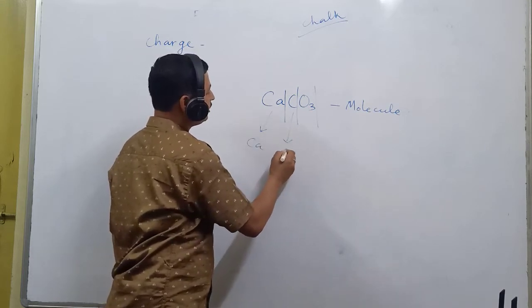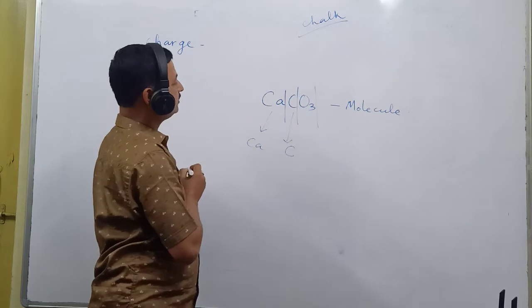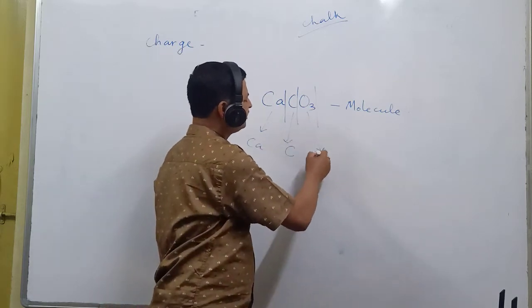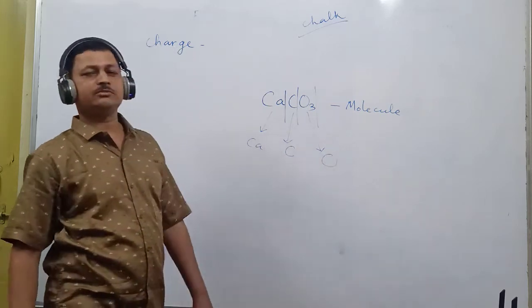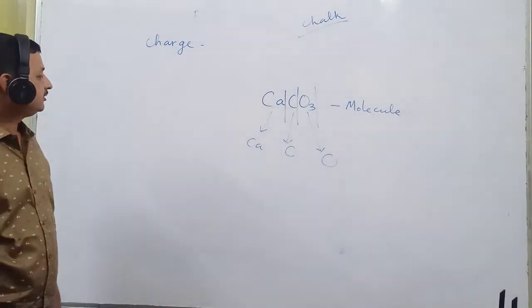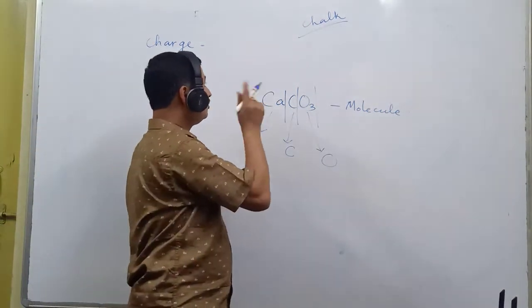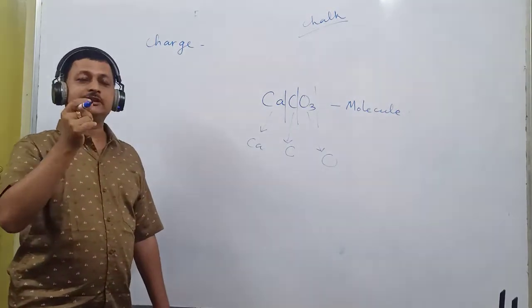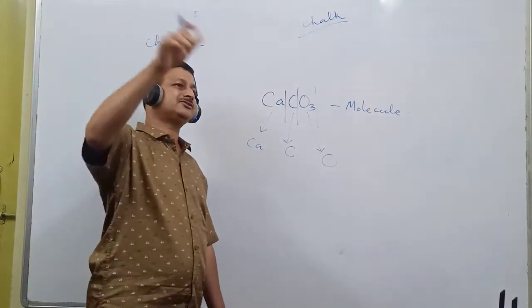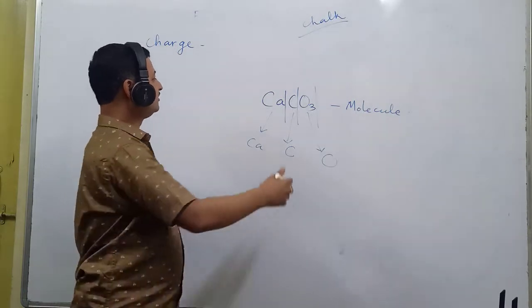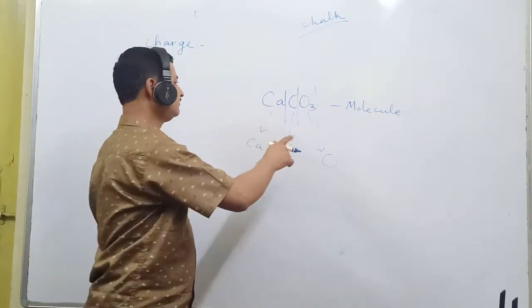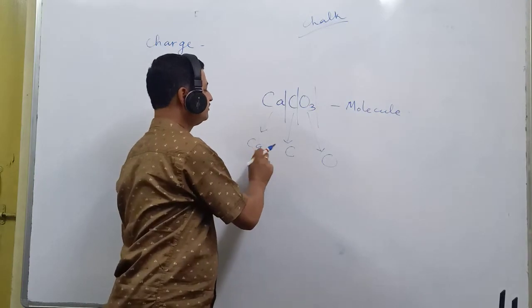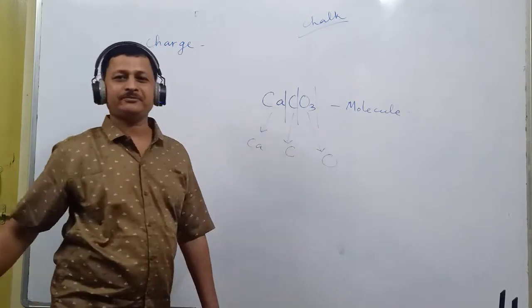This is also in atomic form, this is carbon, and this is oxygen. Now chalk is divided into chalk dust. Again chalk dust is divided into lakhs of millions of molecules, and let us consider only one molecule. Again one molecule of chalk may be divided into calcium, carbon and oxygen.